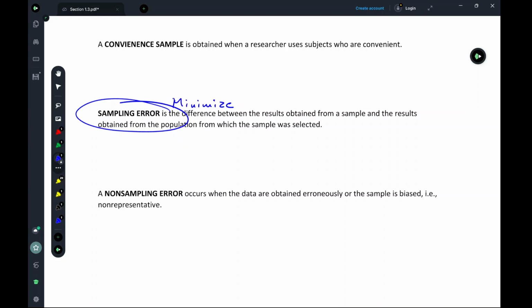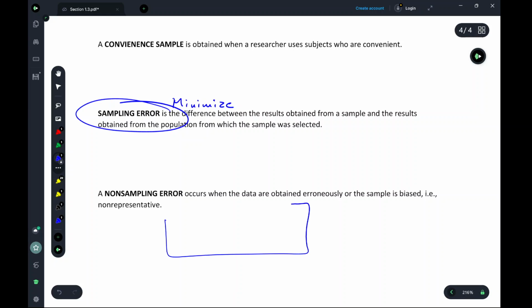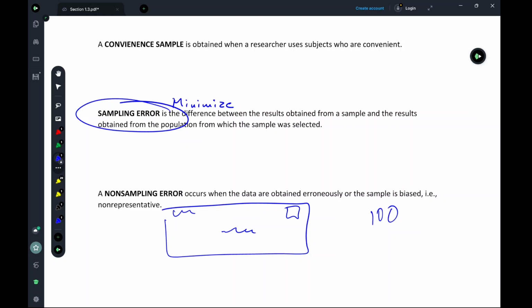Let's say we send out a mailer to 100 people, and we ask them to fill out a survey about their opinion regarding a business in town and whether they think the business has provided good service or bad service. Of those 100 people that get that mailer, you're going to be lucky if 10 people respond.